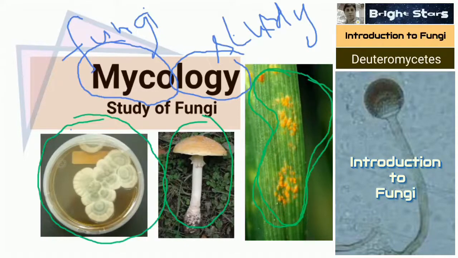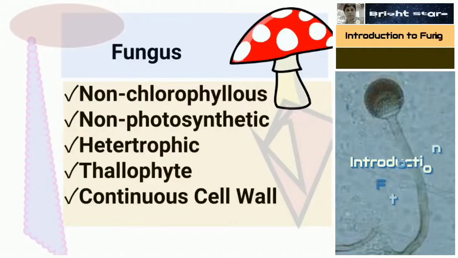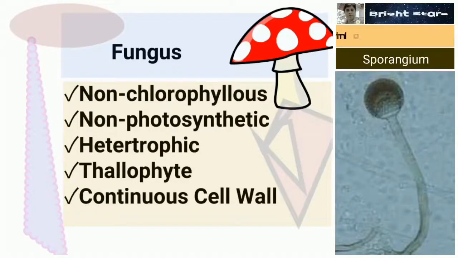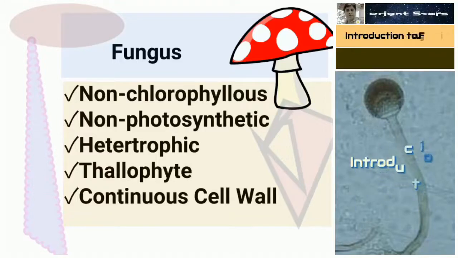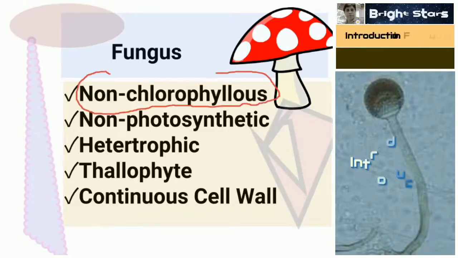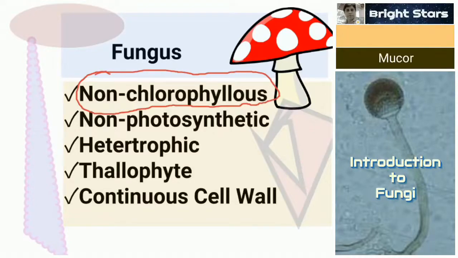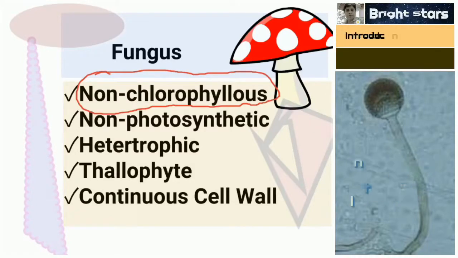Let us see the next one. What are the basic features of fungus? Fungus is non-chlorophyllous. Non means no, and chlorophyllous means green in color. It doesn't have chlorophyll.